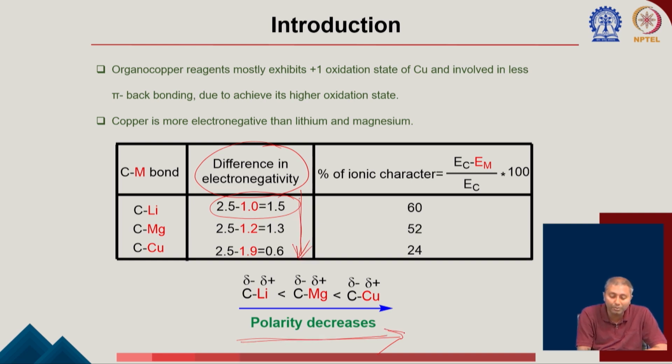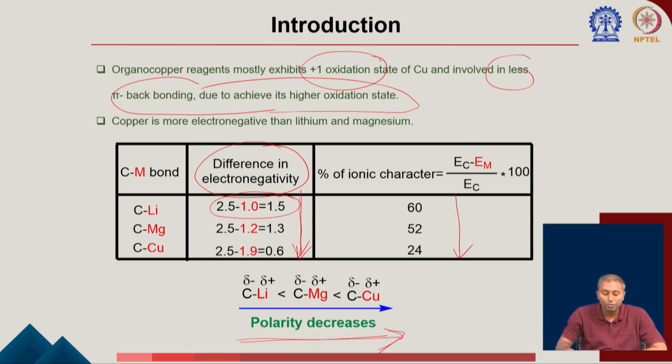At the same time, there is another thing getting decreased, which is the percentage of ionic character. That is also getting decreased once you go from lithium to magnesium to copper. As the percentage of ionic character is getting decreased, these compounds are becoming more covalent. Okay. Again, you can see another important thing, I think I have mostly talked about that, you will see in the organocopper reagent, you will find mostly +1 oxidation state of copper, and then there will be less pi back bonding due to achieving its higher oxidation state.